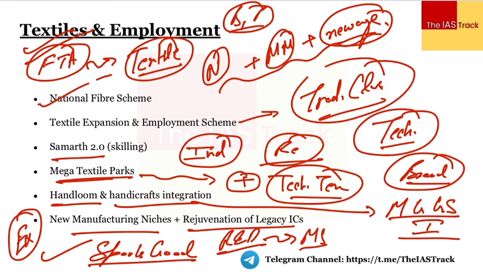Next area which the government is focusing upon is जो भी legacy industrial clusters हैं, पुराने clusters हैं, उनका rejuvenation करना. ठीक है. तो यहाँ पर the government has a list of almost 200 legacy industrial clusters, and we would focus upon the upgradation of these industrial clusters in the form of the infrastructure upgradation या technological infusion करो, cost competitiveness बढ़ाओ उन चीज़ों की. तो यहाँ पर आपको एक चीज़ देखनी पड़ेगी that we are not just focusing upon the greenfield sectors. Through this, we are also focusing upon the brownfield development. जो पहले से exist करते हैं वो सारे areas, the government is focusing upon those areas. I hope it is clear.